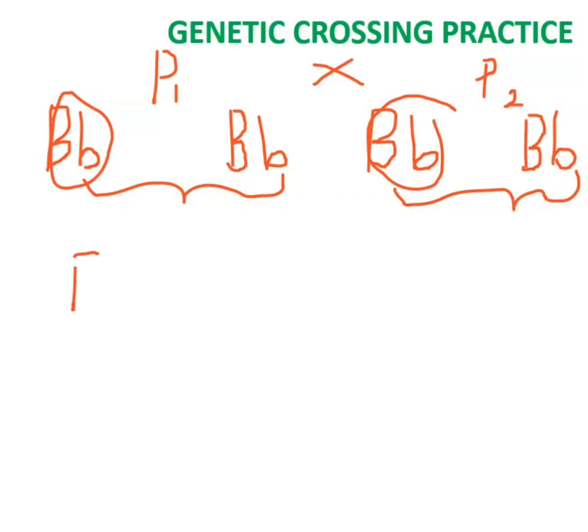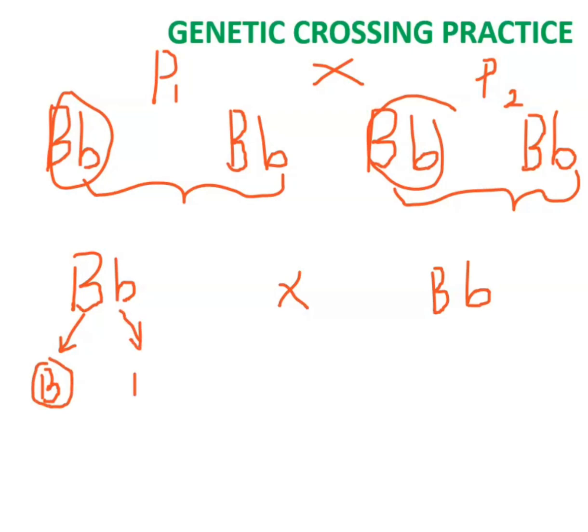So bring this down: B, small letter b, crossing B and b again. Remember what I told you, you must do what we call gene segregation. So this will be broken down into individual alleles, A-L-L-E-L-E-S, alleles. And they are simply specific traits for a particular character.